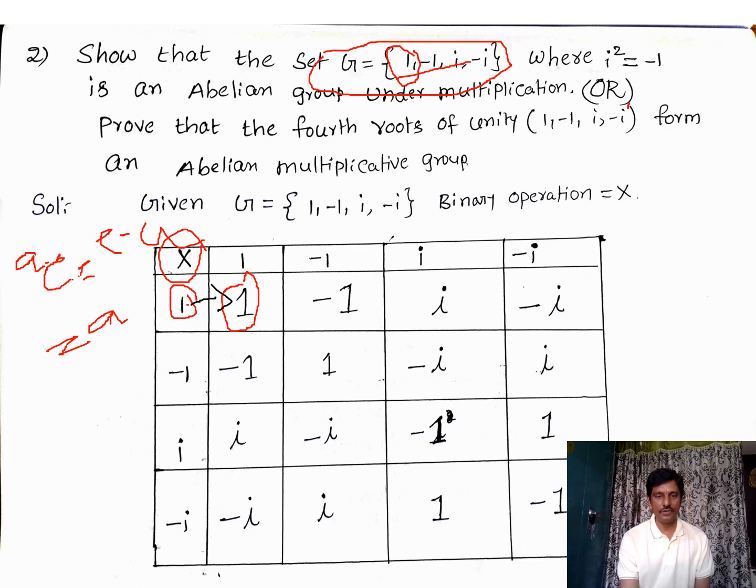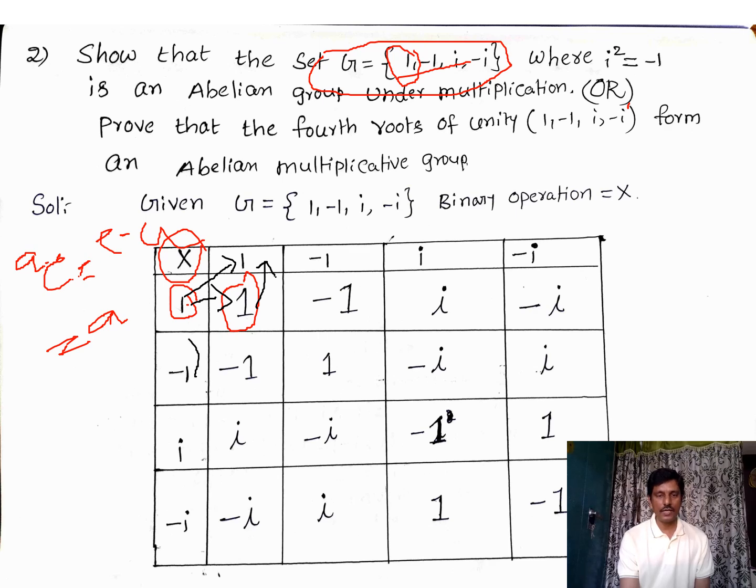You need to identify where the 1 is, and the element exactly on the top of that column, exactly opposite to this 1, is the inverse of this particular element. So that is the process of identifying the inverse using the composition table. You can also find the inverse elements individually, but there is no need to do it like that. Directly you can identify using this method, right?